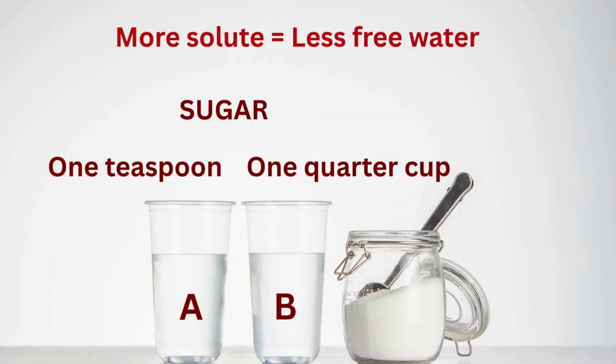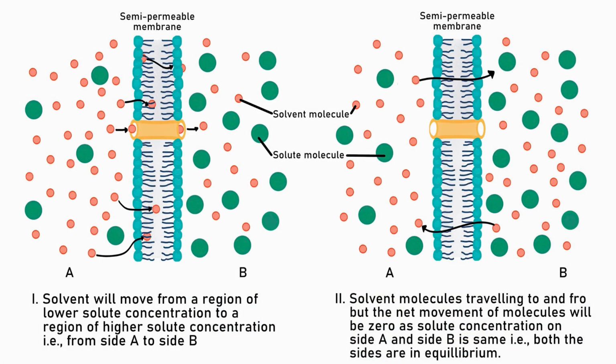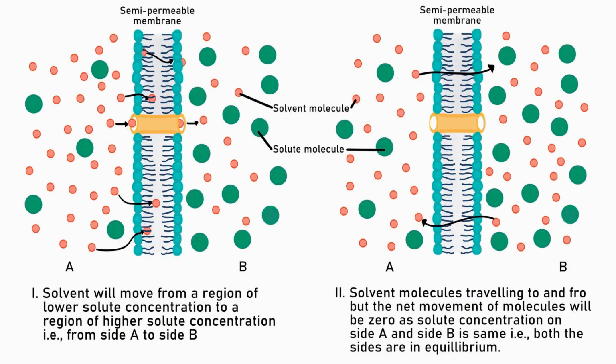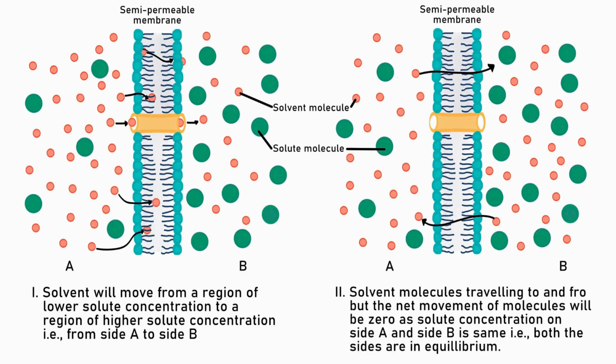Here is the key idea. Imagine two glasses with equal volume. Glass A contains 1 teaspoon of sugar, and glass B contains 1/4 cup of sugar. Which contains more water? Glass A. Why? Because dissolved sugar occupies space. More solute means less free water. This is why water moves during osmosis. Water always moves toward the side with higher solute concentration, because that side has lower water concentration. This movement continues until equilibrium is reached.